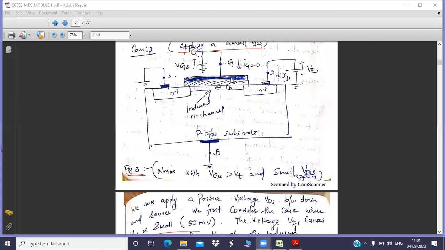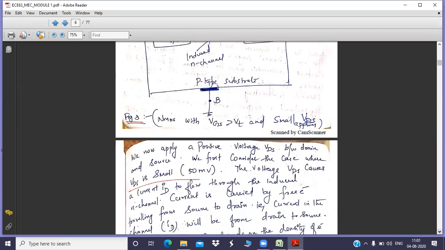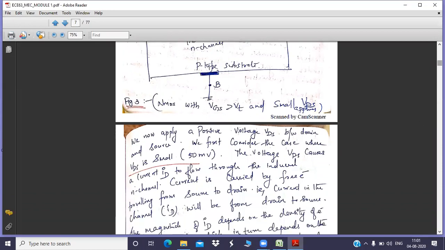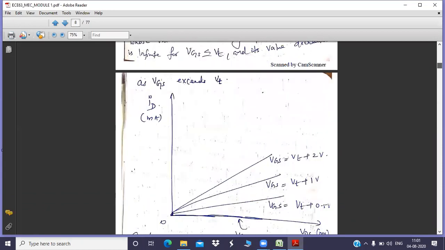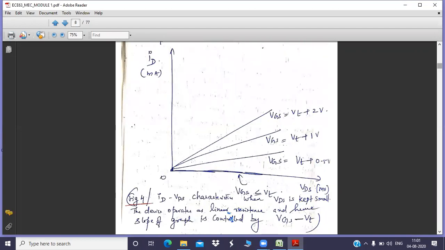Now, I have plotted a graph also. That graph shows the variation of the current with respect to VDS. On the x-axis we are plotting VDS and on the y-axis the drain current. What we have shown here is if VGS is less than VT, the graph lies on the x-axis, which means there is no current because there is no channel.